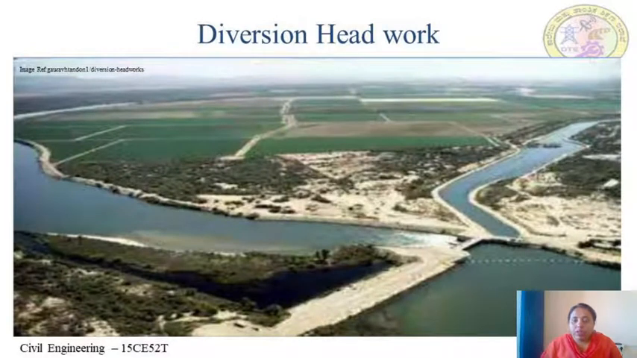I think you can see this in the figure. So this is a weir which is constructed across the perennial river in order to raise the water level, and there is a diversion in the flow of water into the canal, which is mainly controlled by the head regulator.